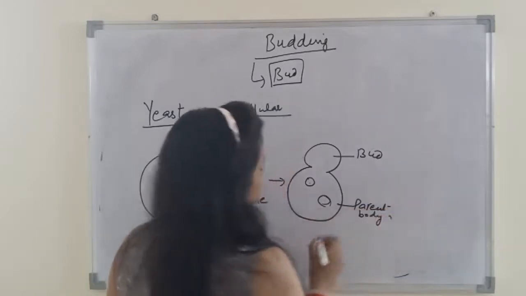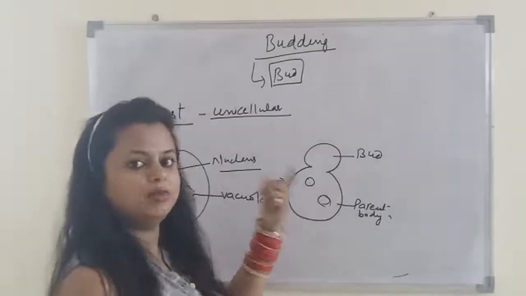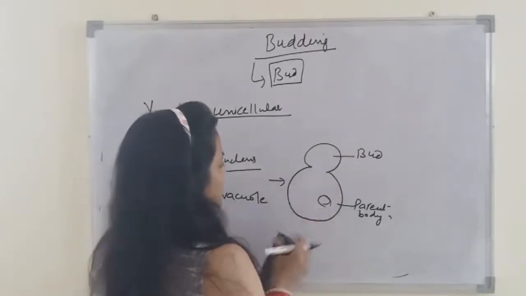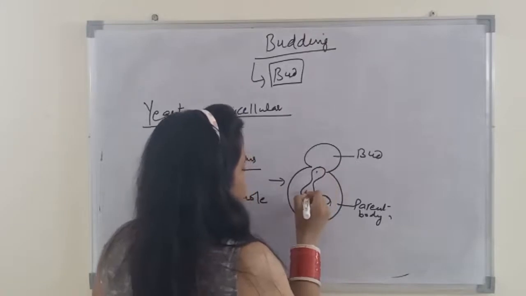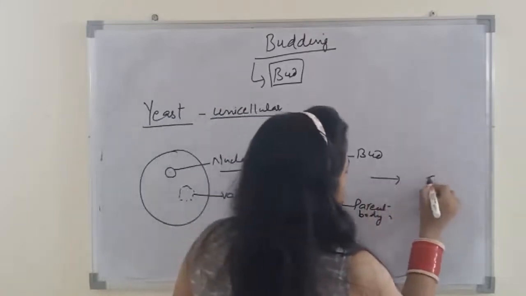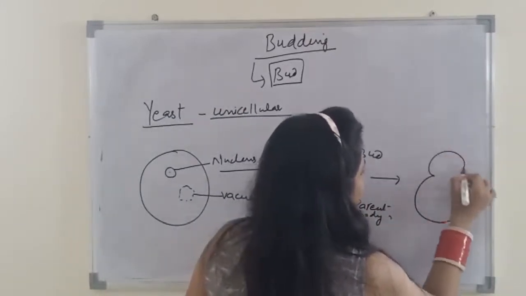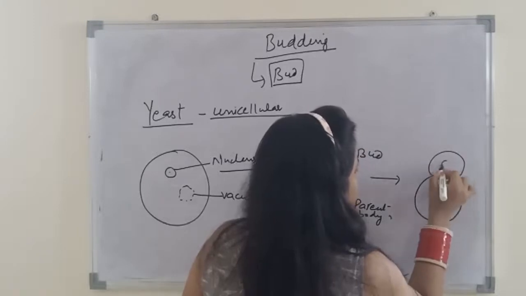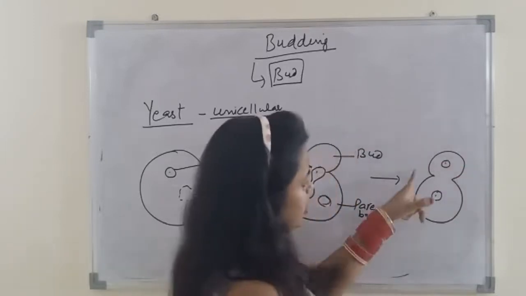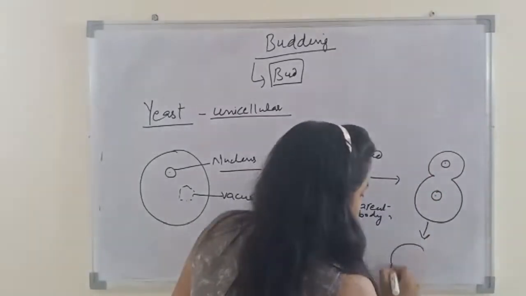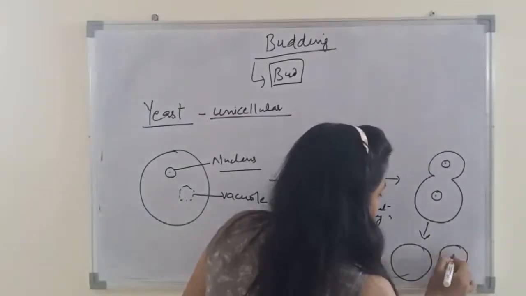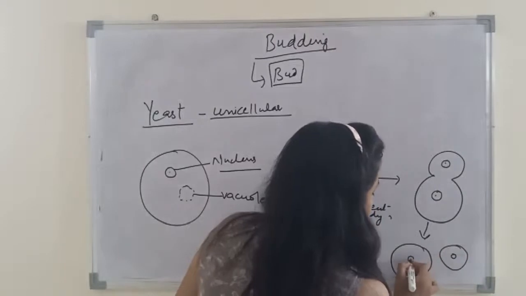In the next step, the nucleus divides by mitosis. Here you can see this division of the nucleus, and then one of the nuclei goes to the bud. When this bud attains its maximum size, it gets separated from the parent body. So these are the steps of budding.